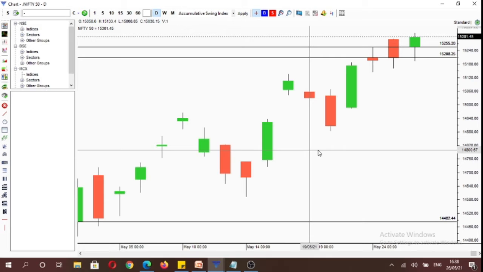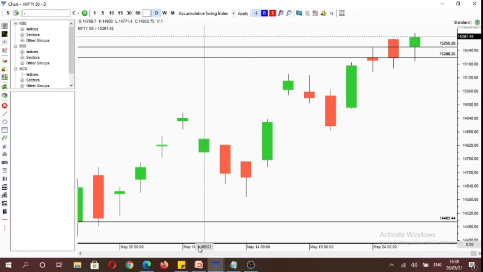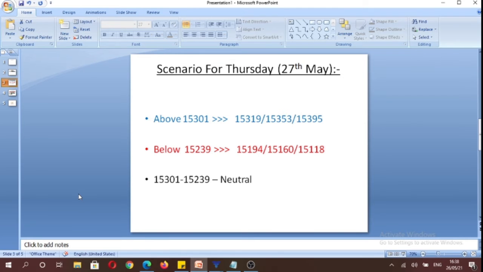Based on today's price action, we get the following scenario for tomorrow. Above 15,301, we can trade towards 15,319. Above that, we can potentially trade towards 15,353 and 15,395 levels. And below 15,239, we can trade towards 15,194, 15,160, and potentially 15,118 levels.